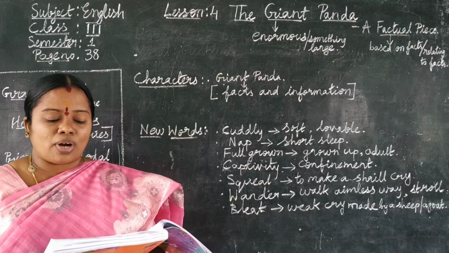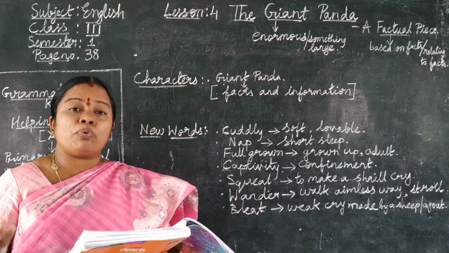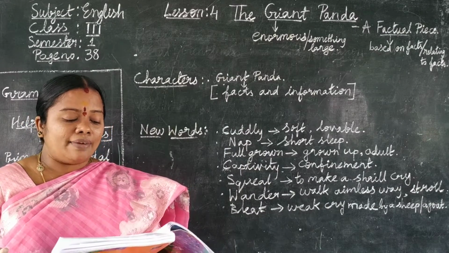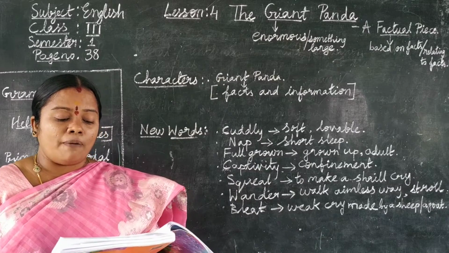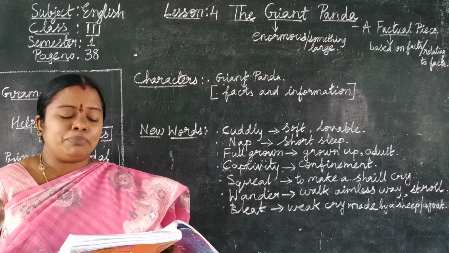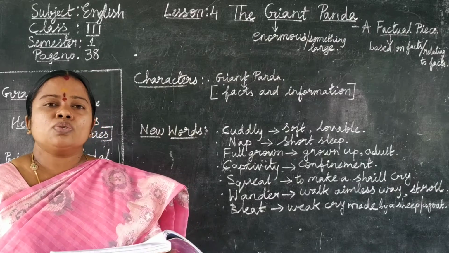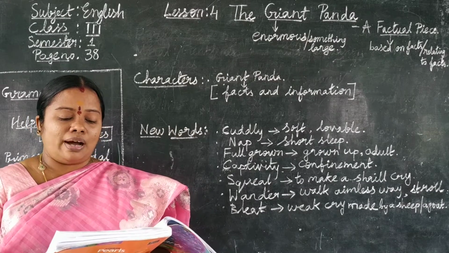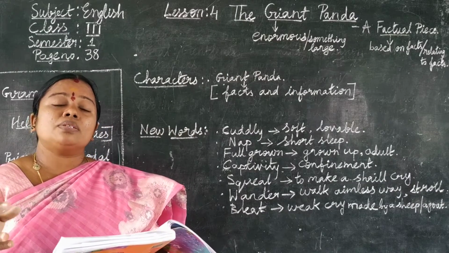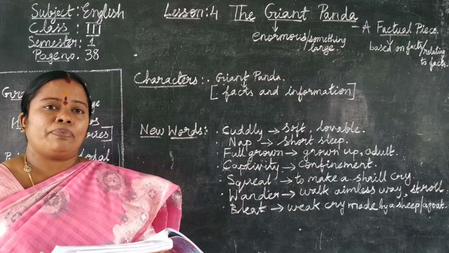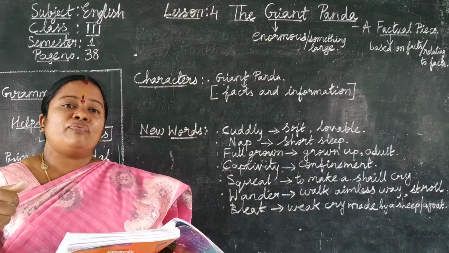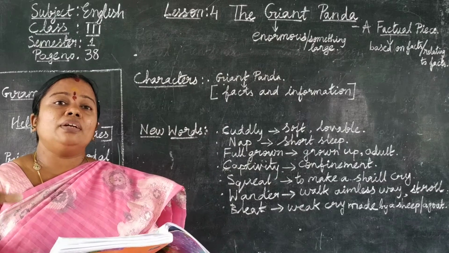The pandas' front paws are not like the paws of other animals. They have a thumb. They use their paw to hold their food, bamboo shoots and leaves. They have a fat thumb on their front paws.